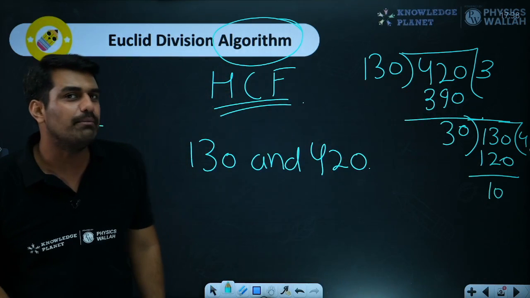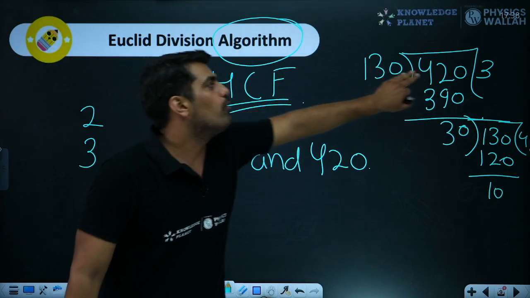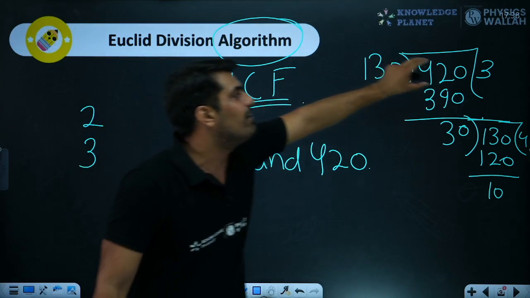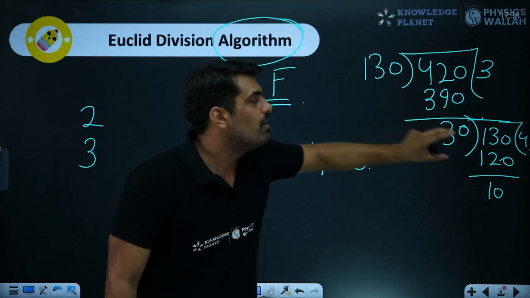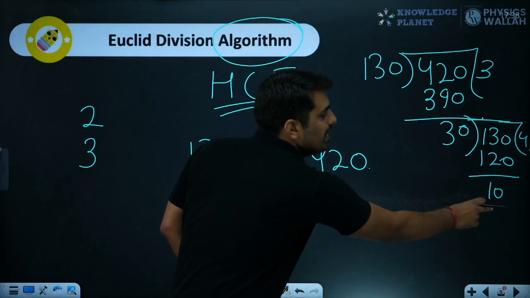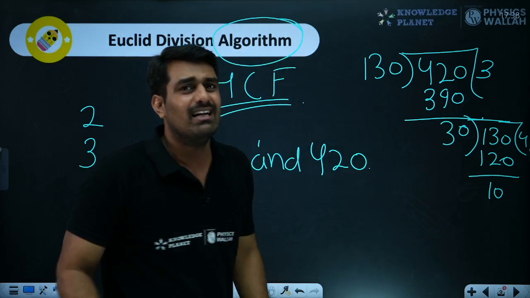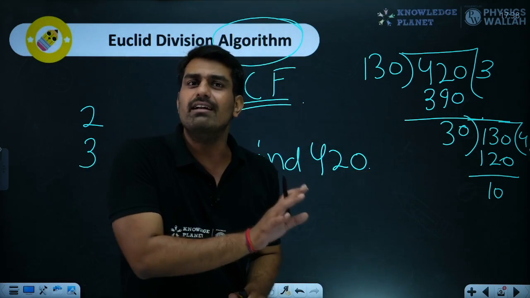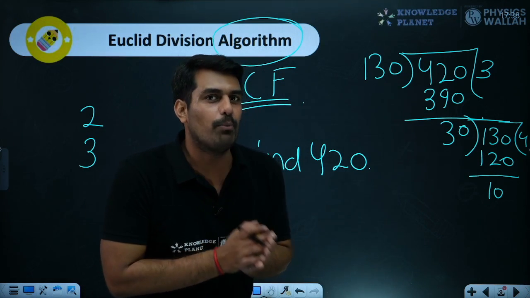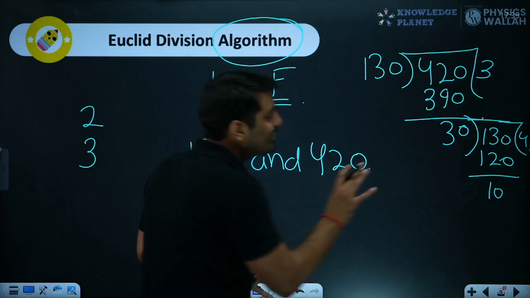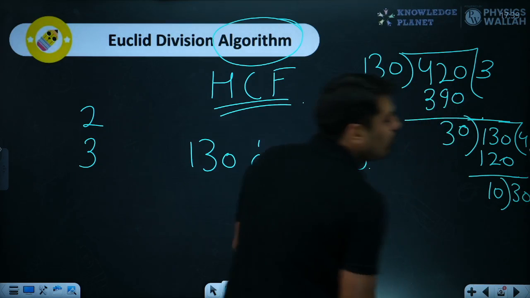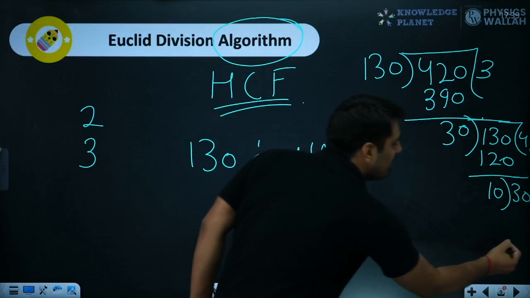I hope each and every step is simple over here. We are trying to find the HCF of 130 and 420. We divided 420 by 130, and whatever remainder we got, we divided 130 by it. And going further, whatever remainder we got, we will divide 30 by it. This is nothing new. We already learned it in class 9th. If you haven't, that means you haven't given the exam properly. Some flaw must be there. So dividing 30 by 10, I hope now you remember how the division will go. Ultimately, you'll get the remainder as 0.